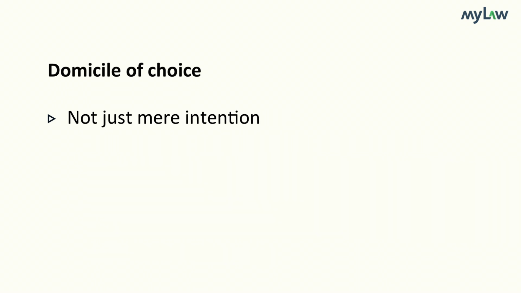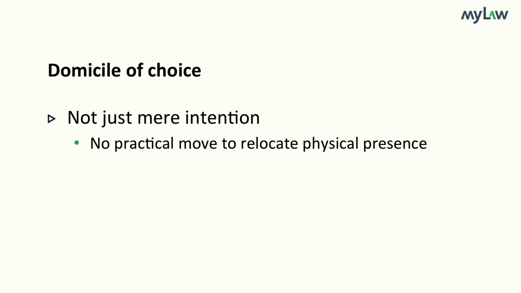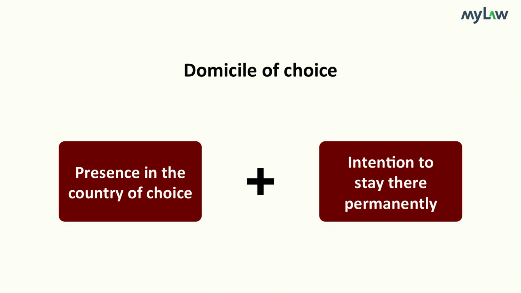Similarly, an intention, however firm and however likely to be implemented, will not by itself constitute the acquisition of a domicile of choice. For example, if an Indian domiciliary is keen on shifting to the UK but never actually makes any practical move to physically relocate, his domicile remains in India, even though he has a clear intention to shift his domicile to the UK. In short, neither residence, however long, nor intention, however strong, alone suffices. Both have to be present.